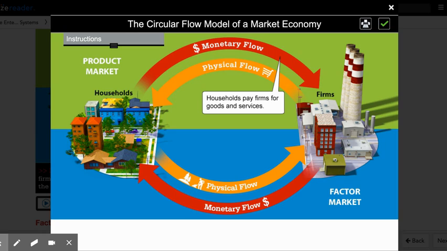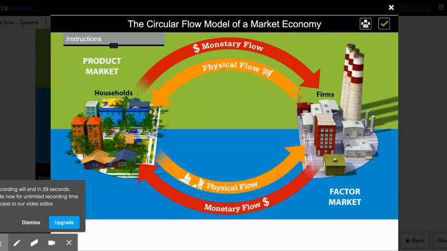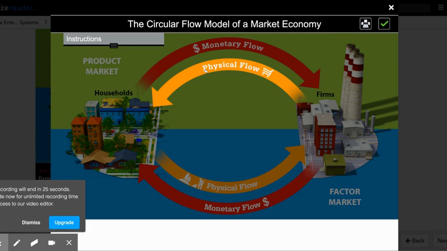Now you'll look at the money flow, which goes the opposite direction because there's an exchange happening. On the money flow, it is firms that are demanding our factors of production and they're paying us for those. And then over here, in the product market on the money flow, this is households demanding goods and services from firms. And therefore, we are paying for the goods and services we require.